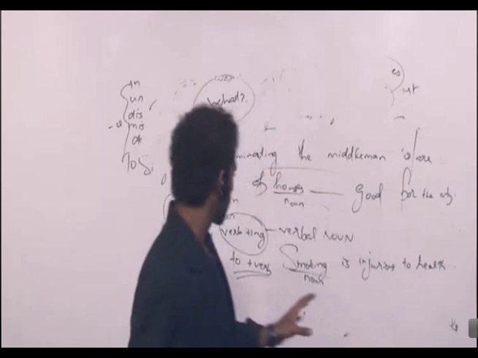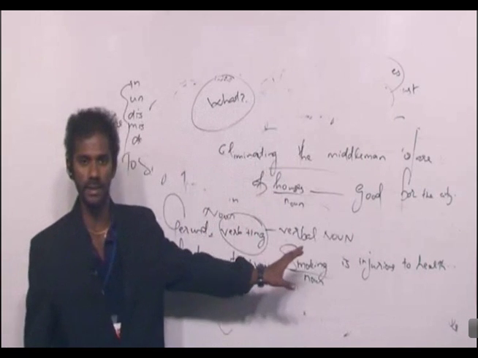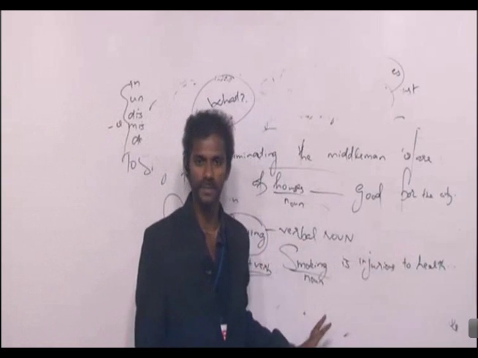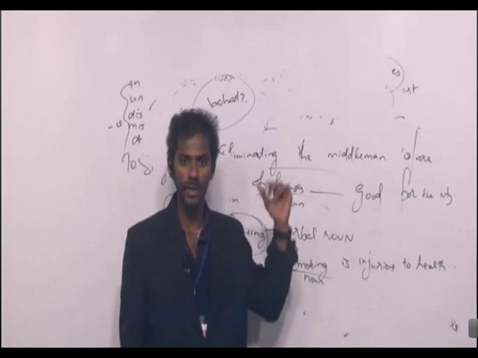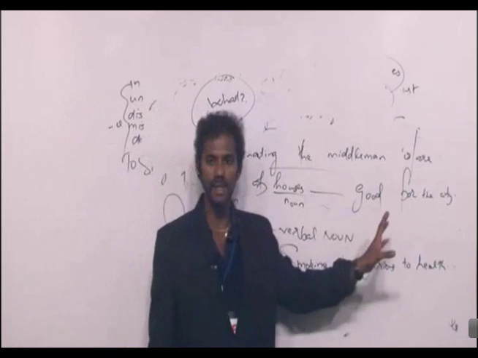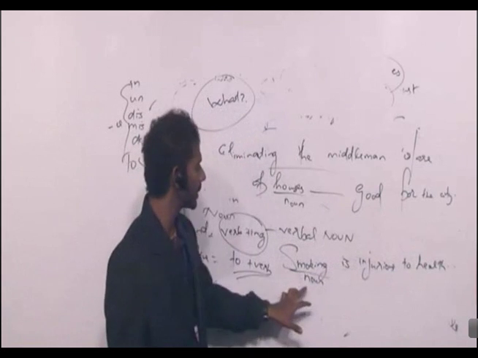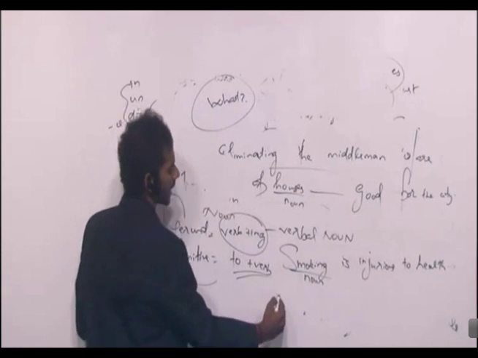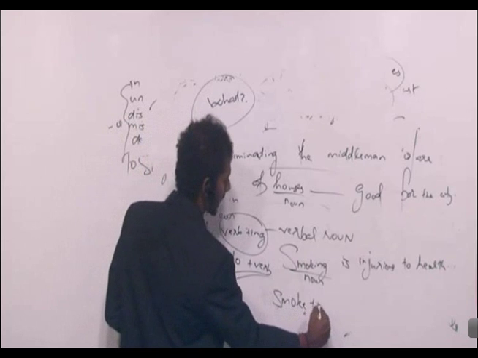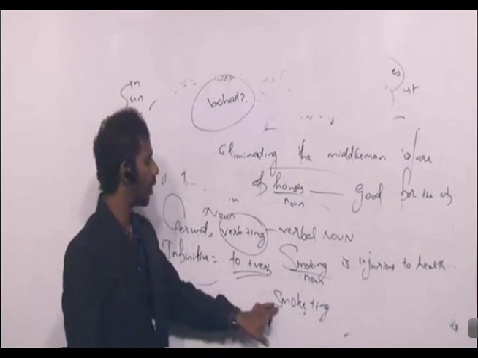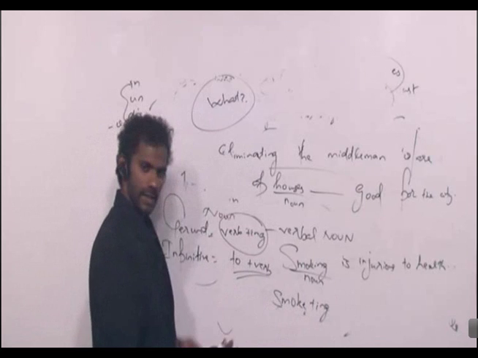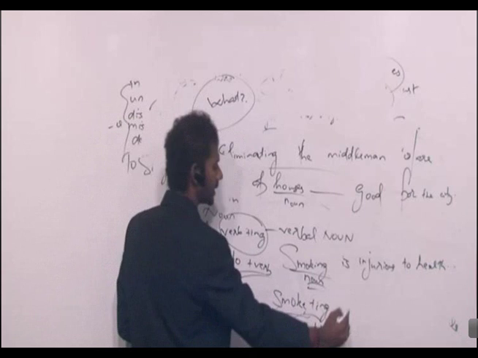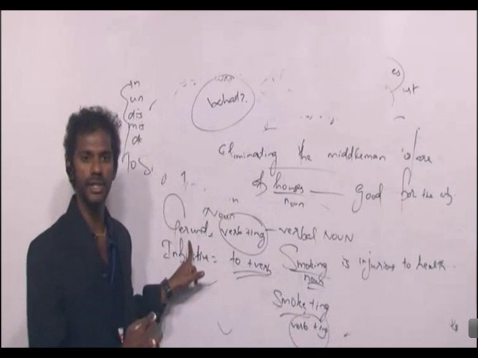The sentence is, smoking is injurious to health. What is injurious to health? Smoking. So we got the answer to the question what as smoking. So smoking becomes a noun here. And smoking is smoke plus ing. Smoke is a verb. So verb plus ing acting as a noun. So smoking is termed a gerund.